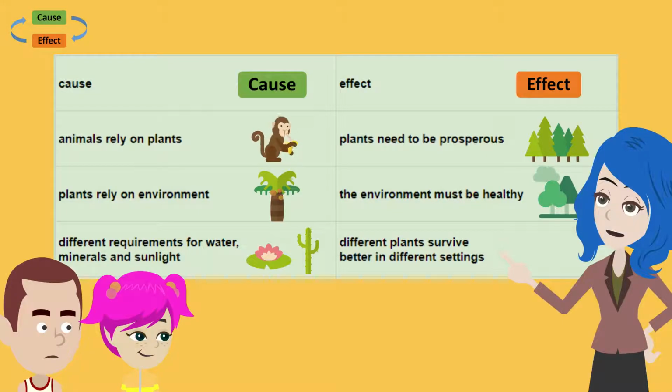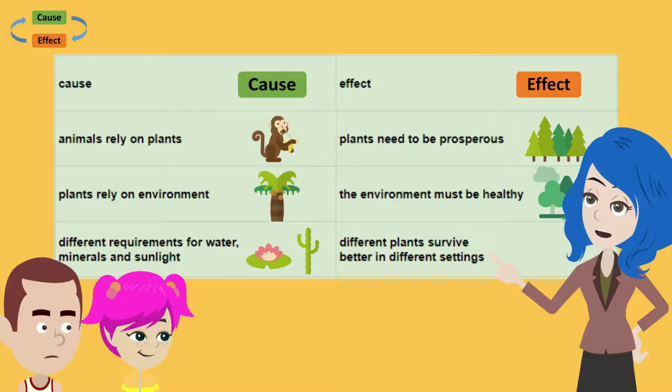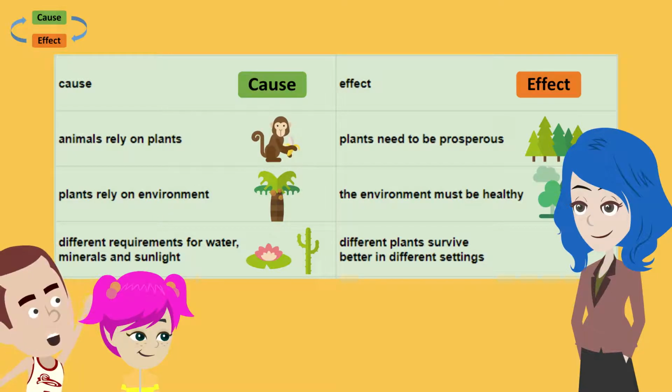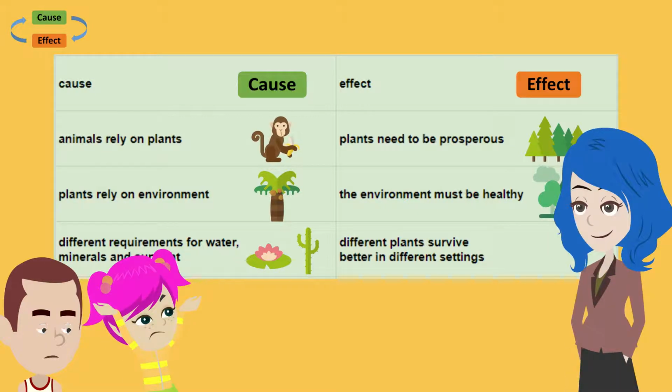How do animals rely on plants? Animals rely on plants for food. Why do plants rely on animals? Plants often rely on animals to pollinate or move seeds around. Why is plant prosperity so important to animals? Because animals rely on plants for food.